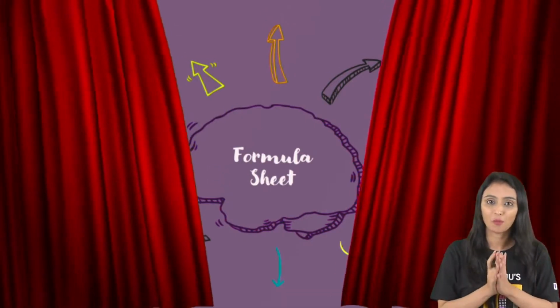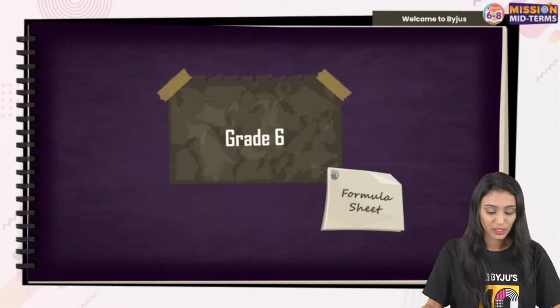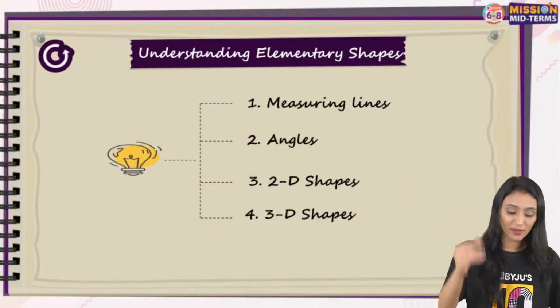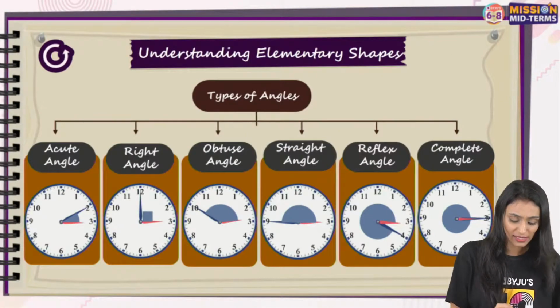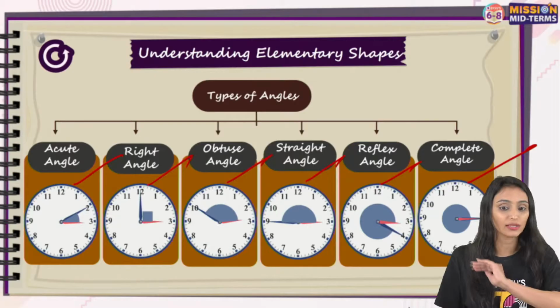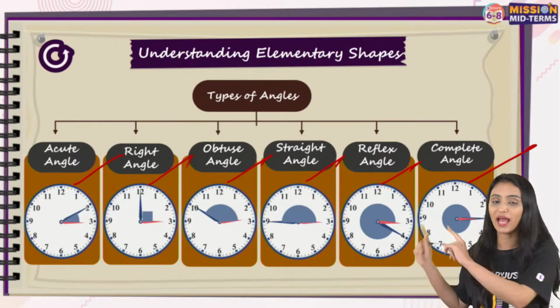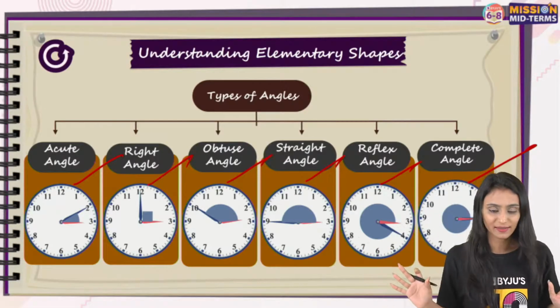So I think till now we have talked about angles, different types of quadrilaterals and their properties, polygons, and 3D objects. Now we are done with the chapter. As I said, we will be covering the formula sheet as well. So let's quickly take a look at all the formulas that we have in this chapter. The topics that we have here are measuring lines, angles, 2D shapes, and 3D shapes, right? And different types of angles we have covered, that is acute angle, right angle, obtuse angle, straight angle, reflex angle, complete angle. I'm sure that no one has a doubt in the types of angles. Correct? This is simple. We all have understood this clearly.